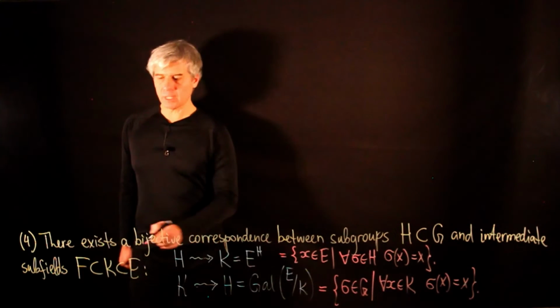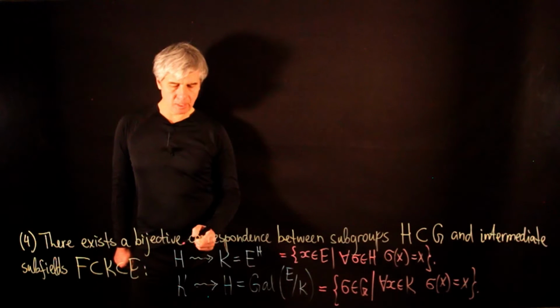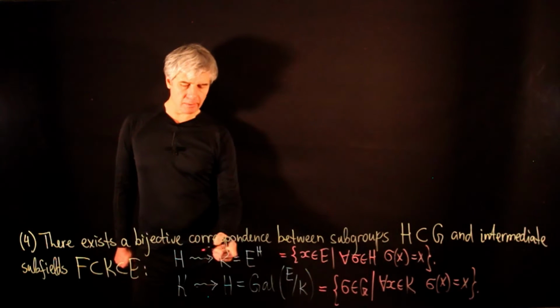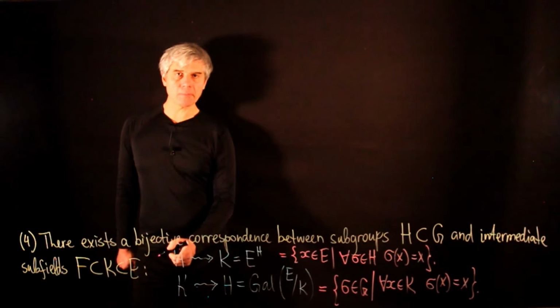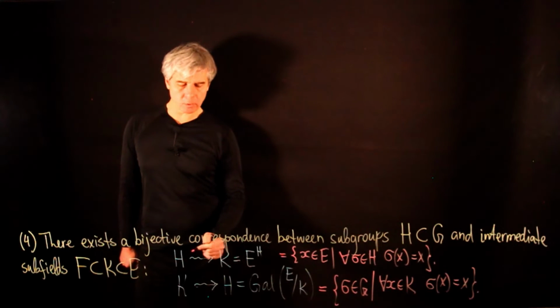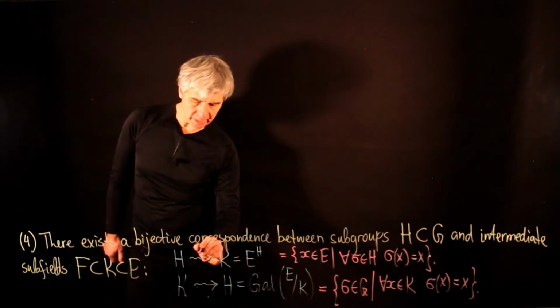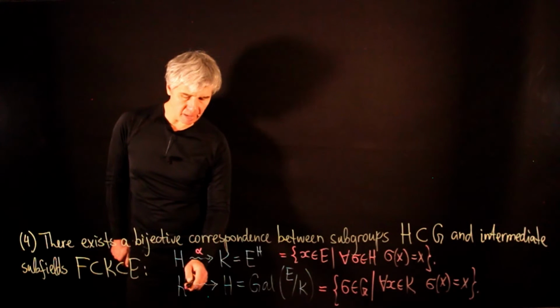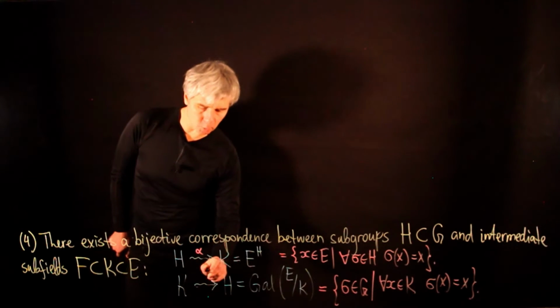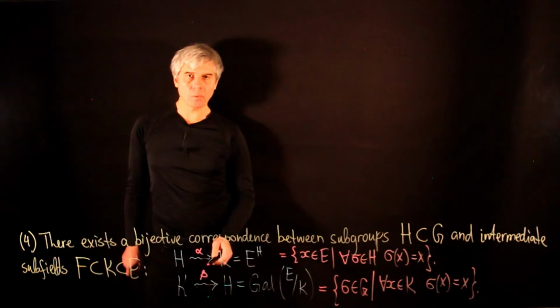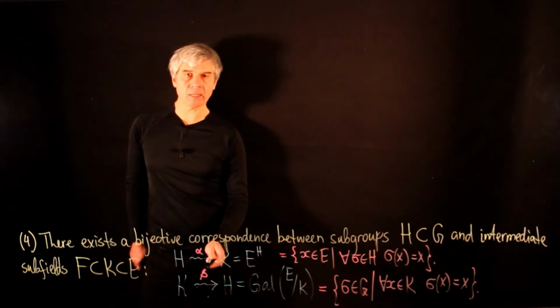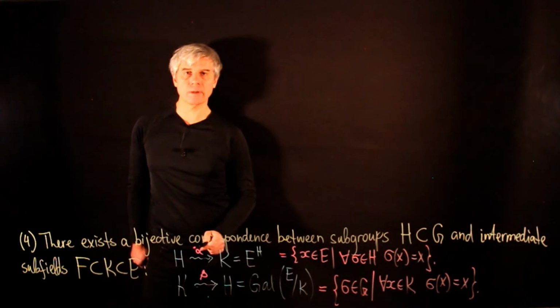Let us now prove the last claim of this theorem. We need to show that this correspondence between subfields and subgroups is one-to-one. Let us denote the map from subgroups to subfields by alpha and the map from subfields to subgroups by beta. We want to show that alpha and beta are inverses to each other.